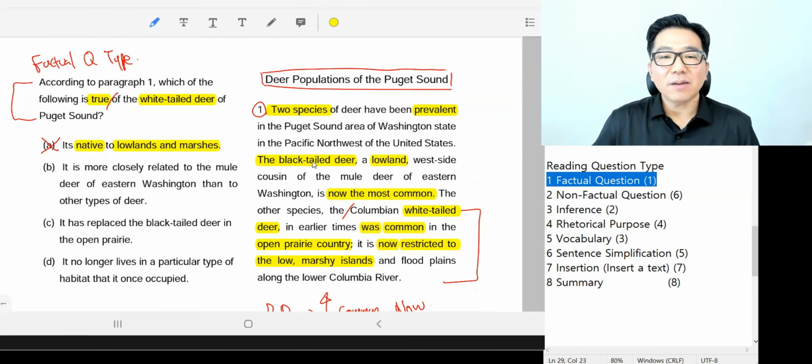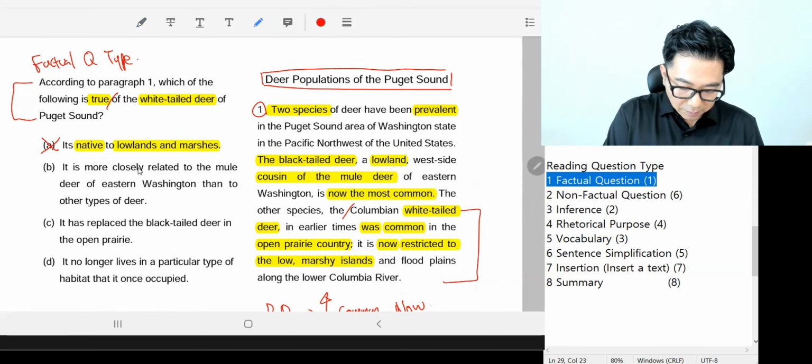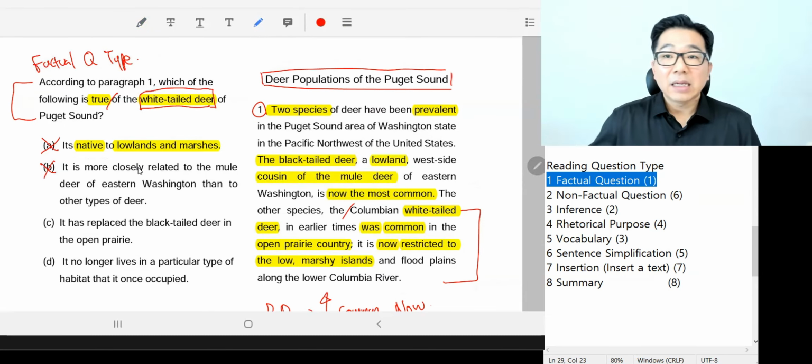So, this is right here, right? If you remember, black-tailed deer, cousin of mule deer. So, black-tailed deer is more closely related to the mule deer than white-tailed deer because there's no mentioning of relationship with other deer for white-tailed, right? So this is exactly opposite because they are asking what is true about white-tailed, but B is correct for black-tailed, as it shows in here.